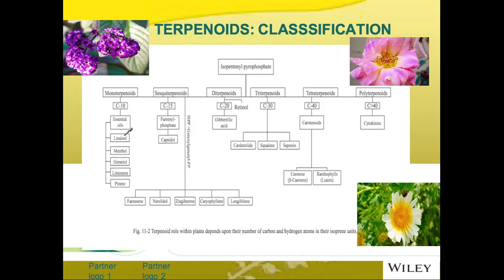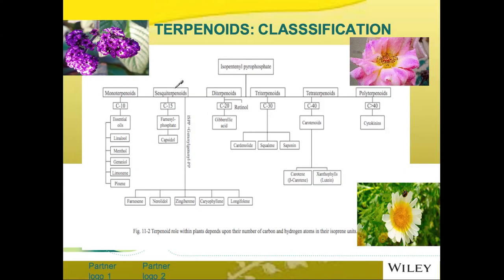They are essential oils like linalool, menthol, geraniol, limonene, and pinene, while sesquiterpenoids contain 15 carbon atoms and form compounds like capsidiol. Diterpenoids form plant hormones like gibberellic acid, which are used in plant growth and development. Triterpenoids form carotenoids, squalene, and saponins. They are plant steroids. Tetraterpenoids form carotenes and xanthophylls, which are accessory photosynthetic pigments, and polyterpenoids contain more than 40 carbon atoms. They are cytokinins, which are important plant hormones, and they are involved in the development of procambium and secondary cambium.